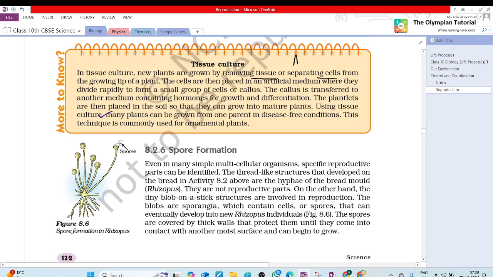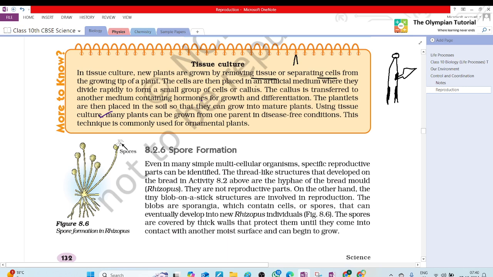How many growing tips are there in a plant? Can you tell me? Three. Three. This is the plant. One here, one in its girth, sorry, and one at the node. So we remove cells or tissue from there.